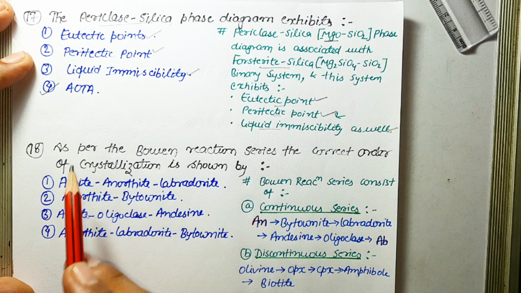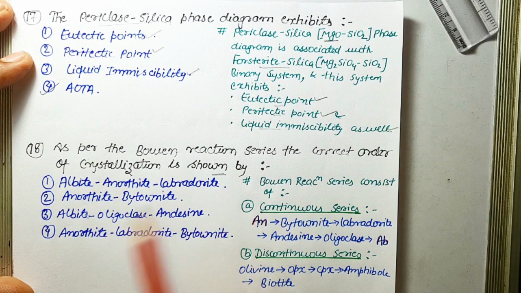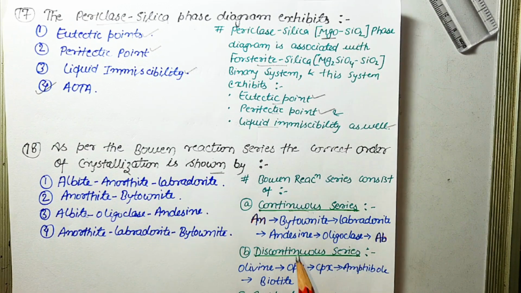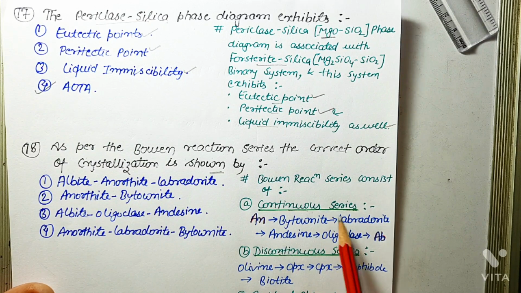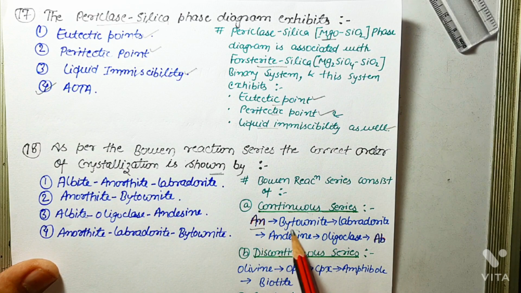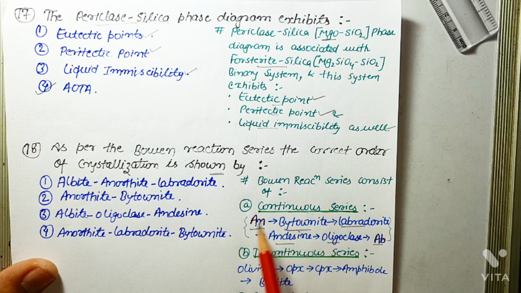Next question is, as per the Bowen reaction series, the correct order of crystallization is shown by. So basically Bowen reaction series is the order in which minerals crystallize from a cooling magma. In Bowen reaction series there are three branches. Number one is the continuous branch, number two is the discontinuous branch, and the third is the residual phases. The continuous branch consists of anorthite, then bytownite, then labradorite, andesine, oligoclase, and albite. All these are plagioclase feldspar. Because plagioclase feldspar is continuously present in this series, it is called the continuous series.